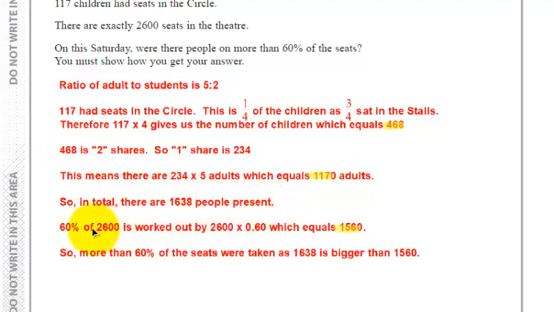We want to know if more than 60% of the seats were taken, so 60% of 2,600 is worked out by multiplying 2,600 by 0.6, or 0.60 if that's easier for you to remember, and this equals 1,560. You must write this last sentence that obviously 1638 is bigger than 1560. That gets you the final mark, so please make sure you write it.